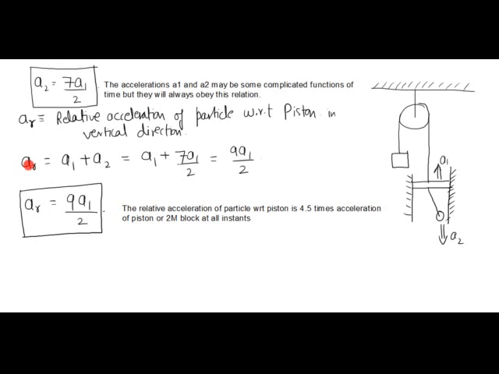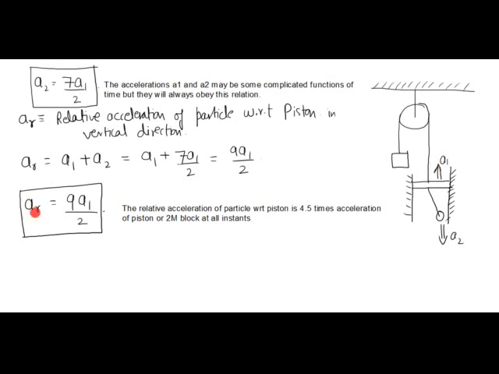I can use the formula of relative acceleration in vertical direction here. So I will get AR equal to A1 plus A2. As I know, A2 is 7A1 by 2, so A1 plus 7A1 by 2 is 9A1 by 2. So I have found a relationship between the relative acceleration of the particle in vertical direction, which is AR, and the acceleration of the piston in vertical direction, which is A1.